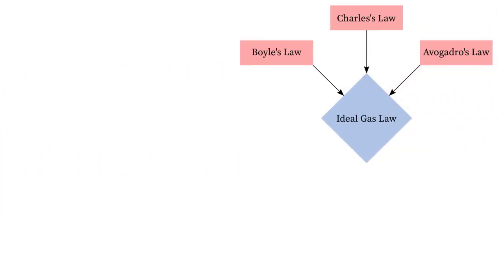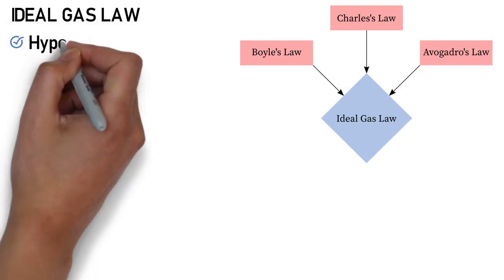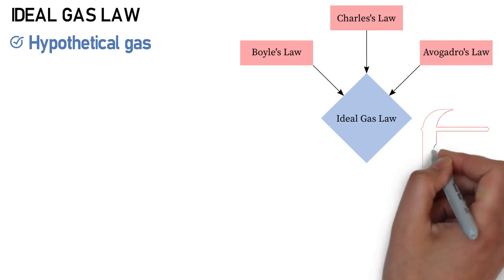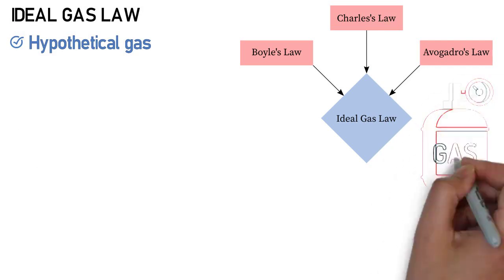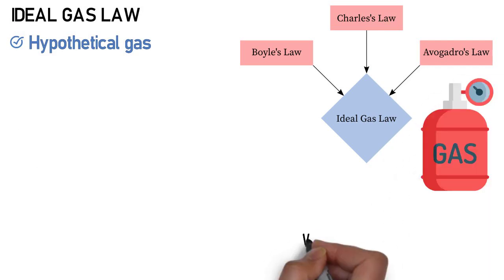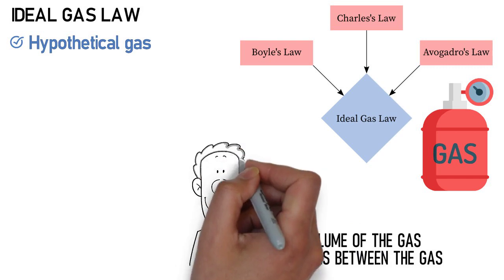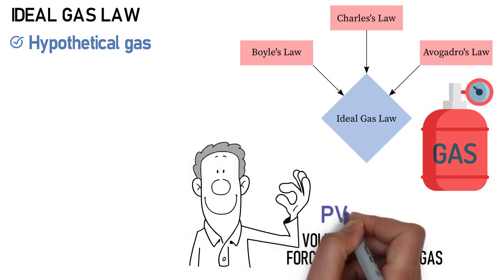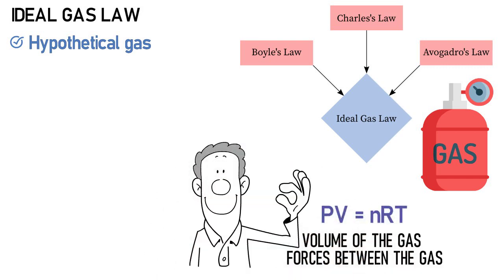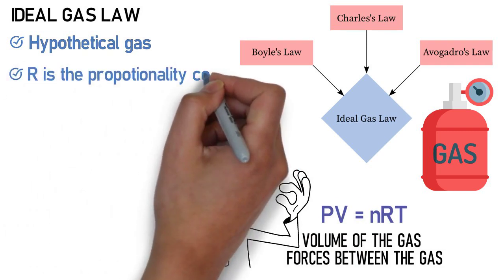When we add Avogadro's law to the combined gas law, we can derive the ideal gas law. An ideal gas is a hypothetical gas that is presumed to mimic the behavior of most gases under most conditions. The ideal gas law assumes that both the volume of the gas and forces between the gas molecules are small and have no effect on the overall behavior of the gas, and it uses a constant R. What is R? R is the proportionality constant.